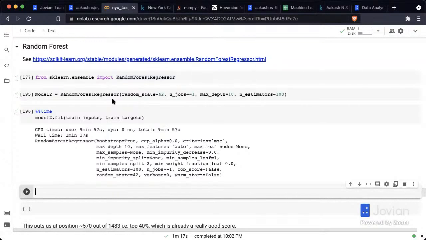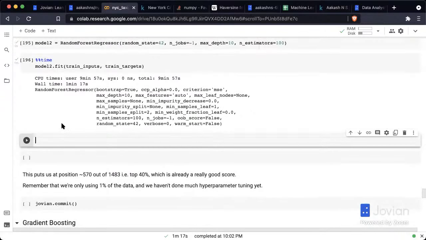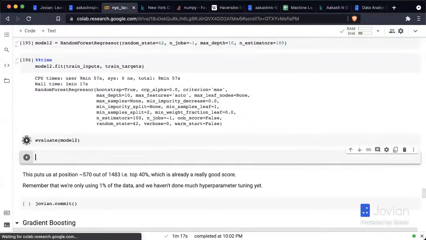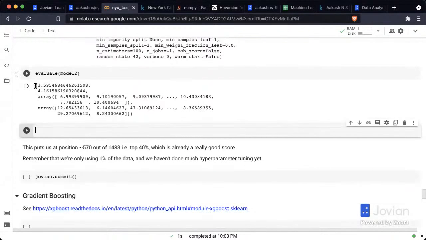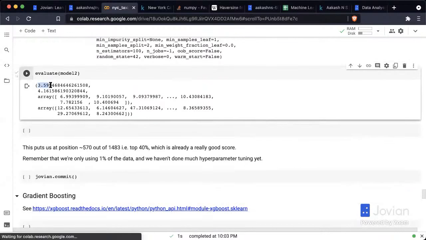Okay, so our random forest model has trained. It took 9 minutes, 57 seconds. And let's see what this model does. So first, let's evaluate the model. So let's call evaluate on model 2. Okay, and the model is able to get to a pretty good place. Seems like we are down to 4.16. That's not bad at all.